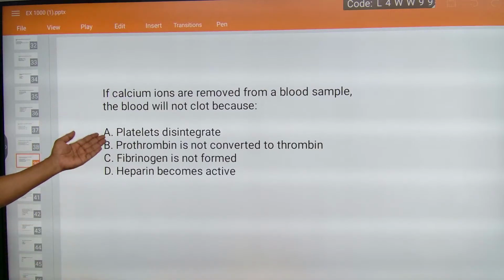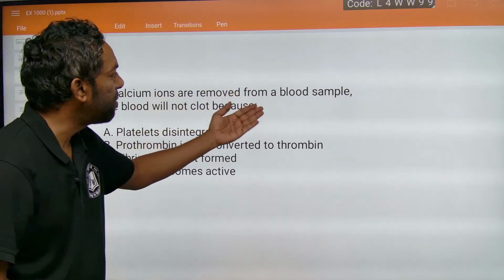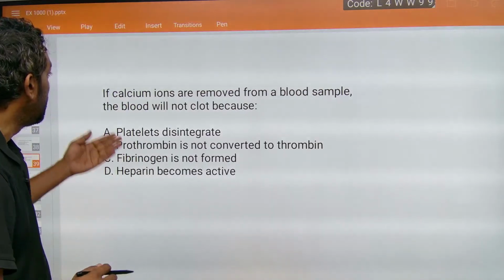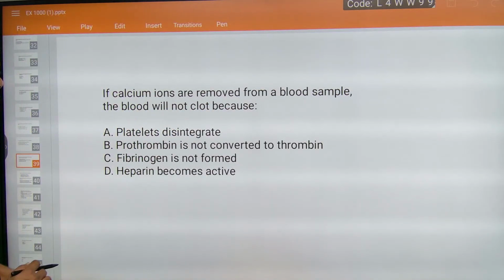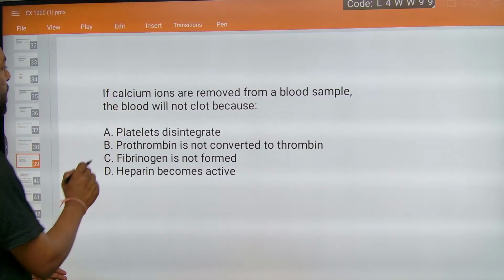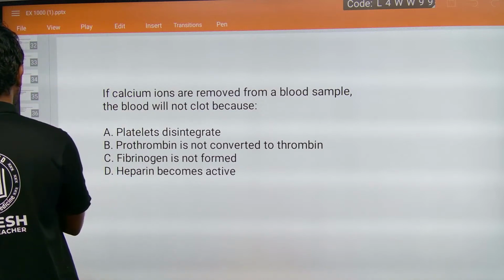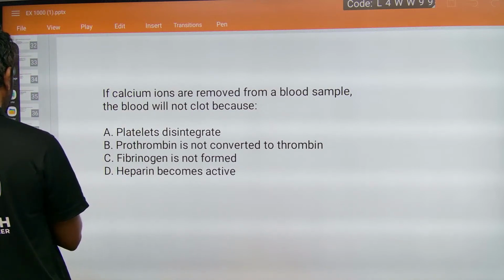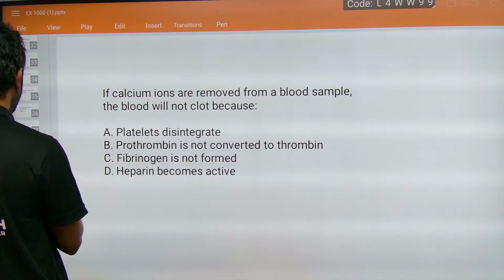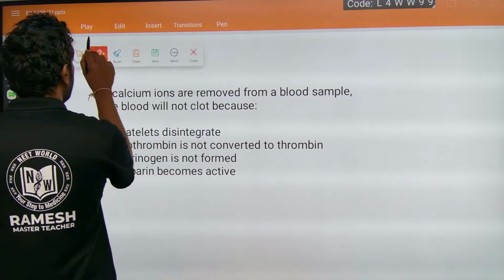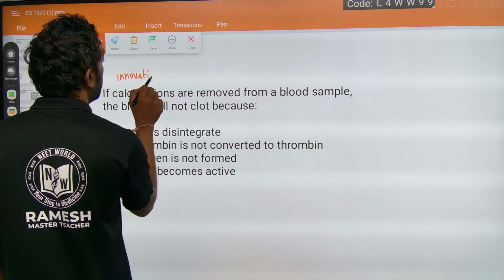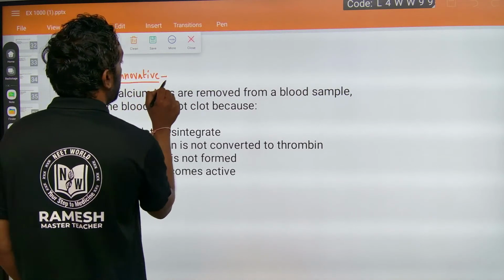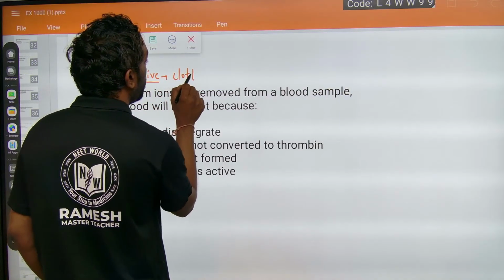If calcium ions are removed from a blood sample, the blood will not clot, because calcium ions are needed. If they remove calcium ions, this is an innovative question, it prevents clotting.